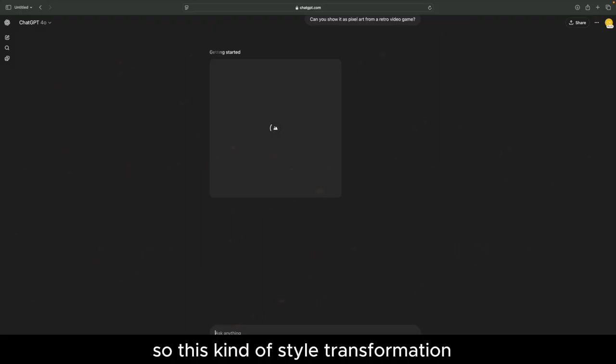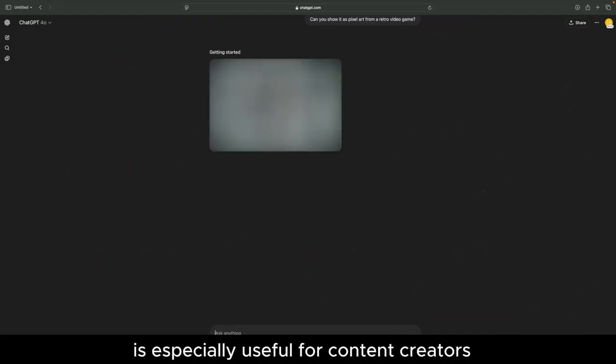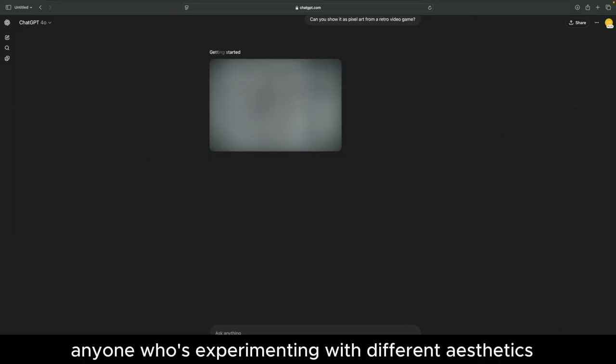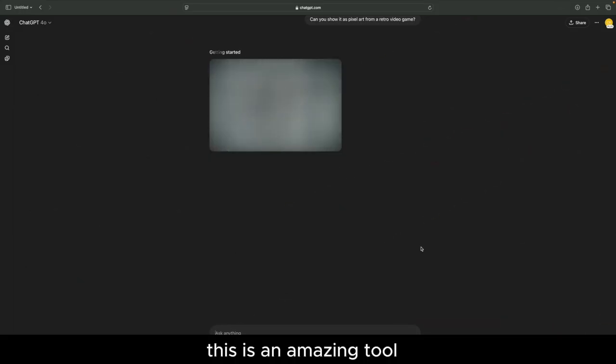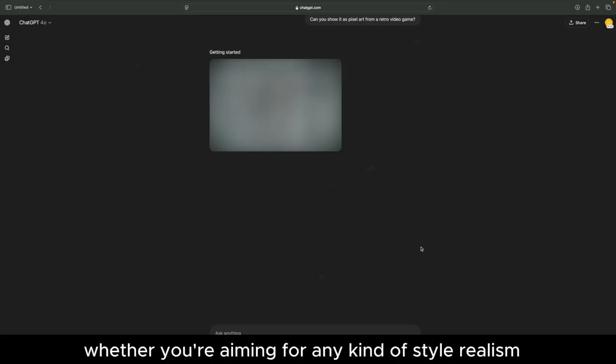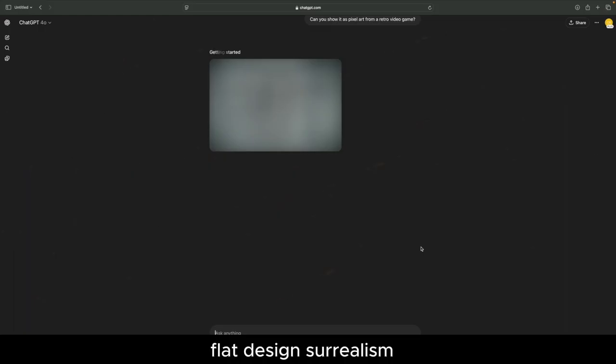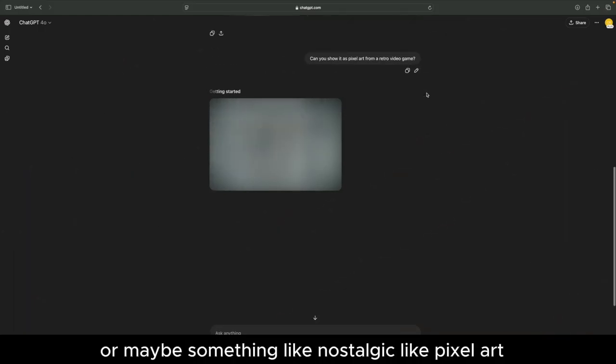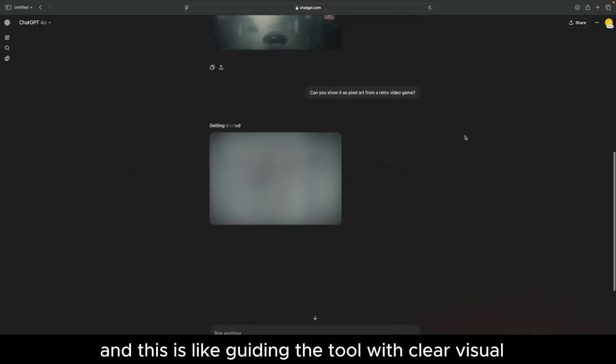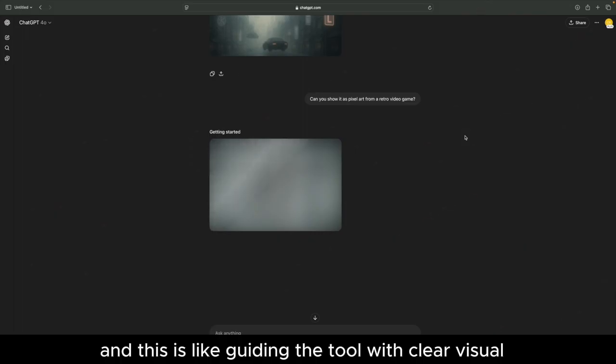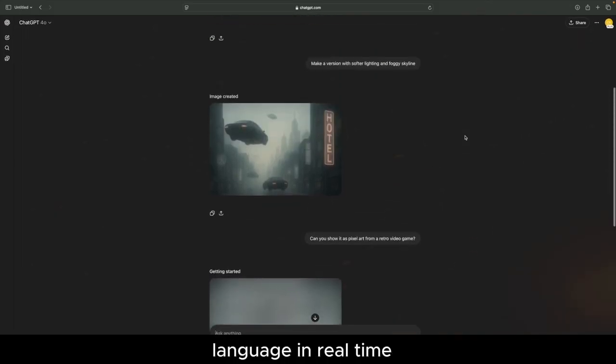This kind of style transformation is especially useful for content creators or game developers or really anyone who's experimenting with different aesthetics. This is an amazing tool, whether you're aiming for realism, flat design, surrealism, or maybe something nostalgic like pixel art. And this is like guiding the tool with clear visual language in real time.